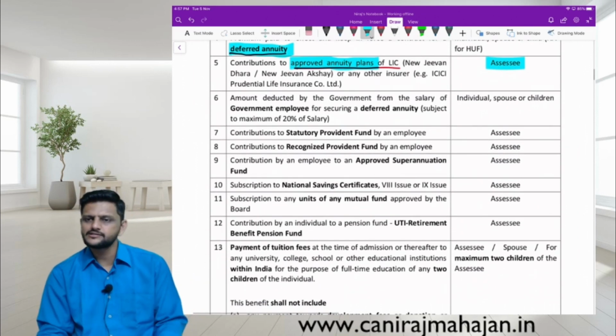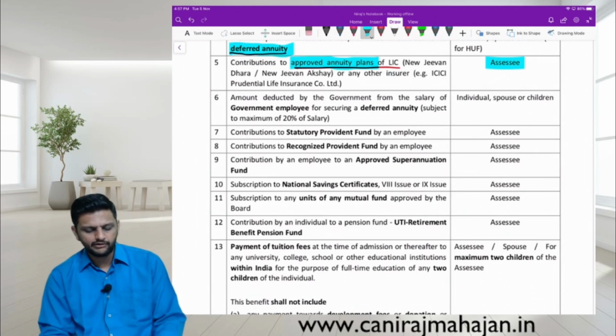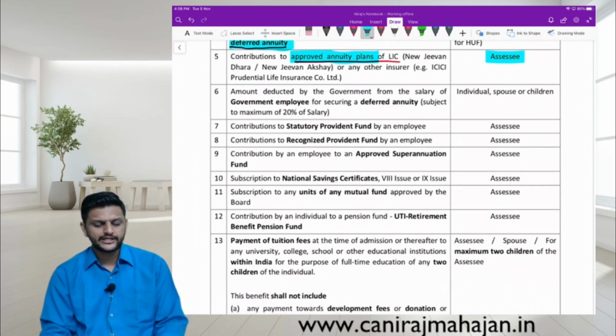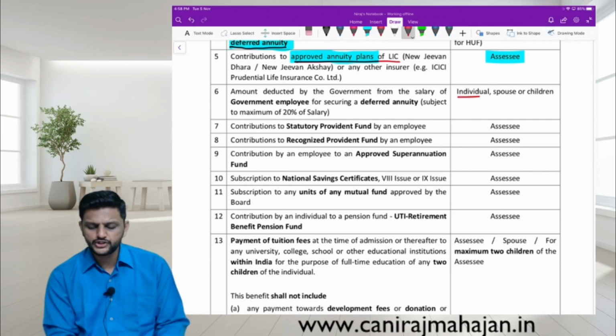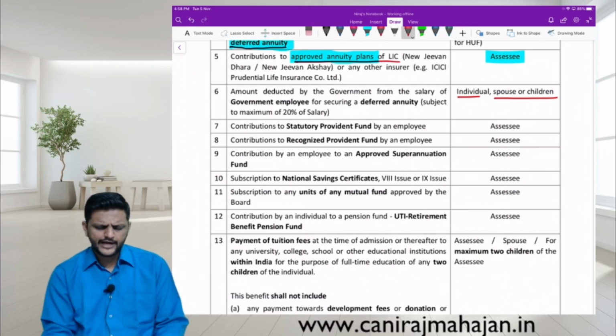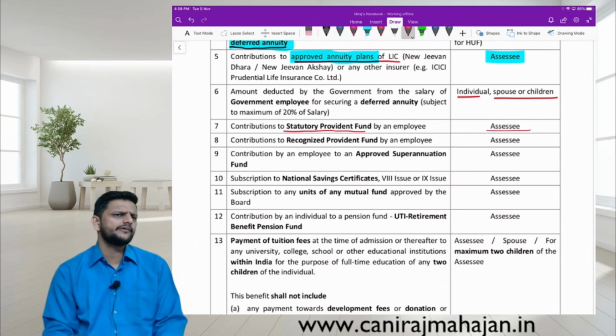Here it is only the assessee himself. Amount deducted by government from the salary of a government employee for securing a deferred annuity, subject to a maximum of 20% of salary. Deduction can be for individual, spouse or children. Statutory provident fund, only the assessee. With this it has been covered.